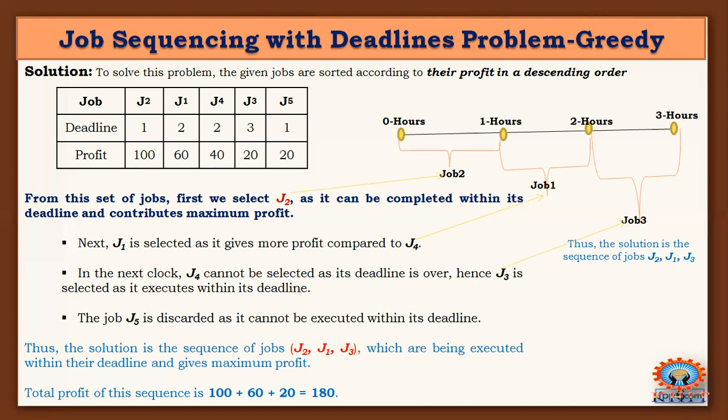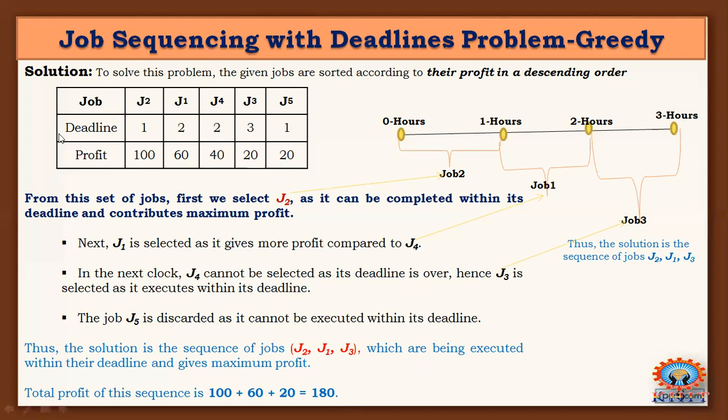In this way, the software engineer can complete the jobs that give more profit within the deadlines. If the software engineer completes the jobs in the order job 2, job 1, job 3, he can ignore 2 jobs, job 4 and job 5, and he will be profited. In this way, the problem can be solved.